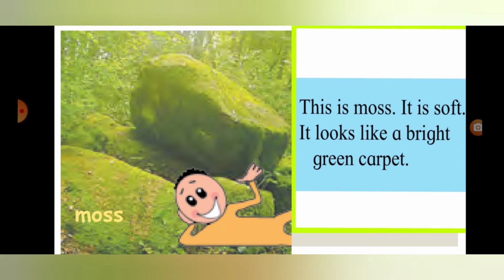What do you see in this picture? Moss. This is moss. It is soft. It looks like a bright green carpet. You see it everywhere. It's called moss. All of you understood? Very good.